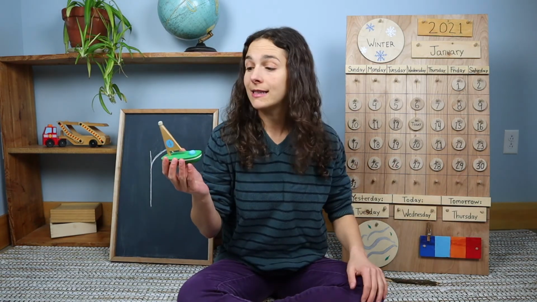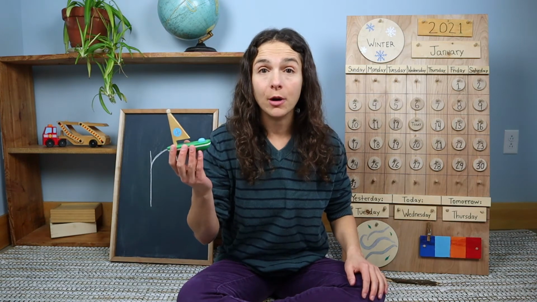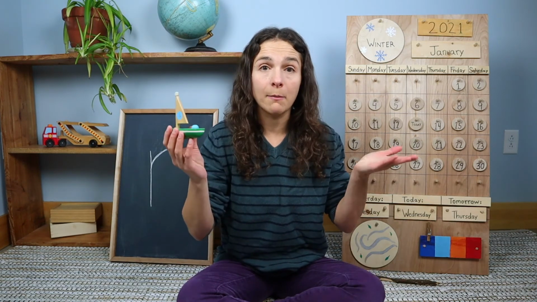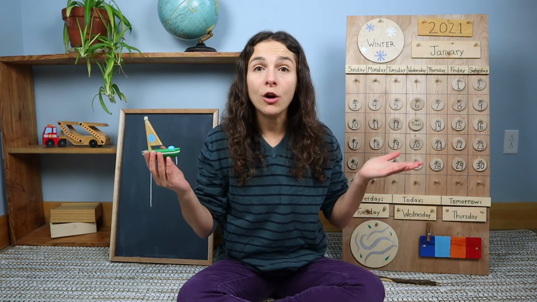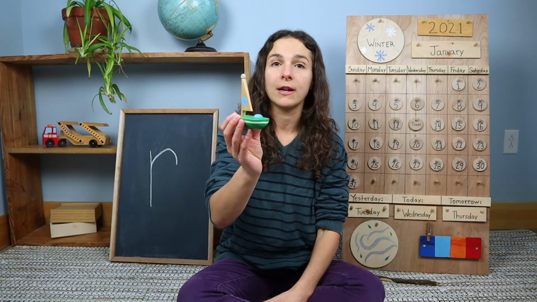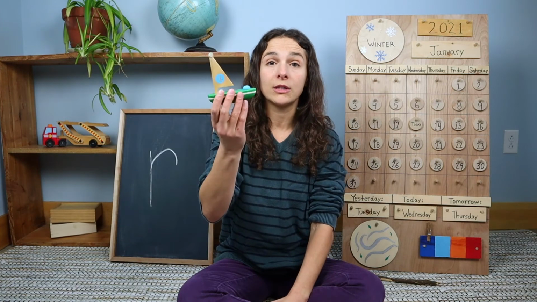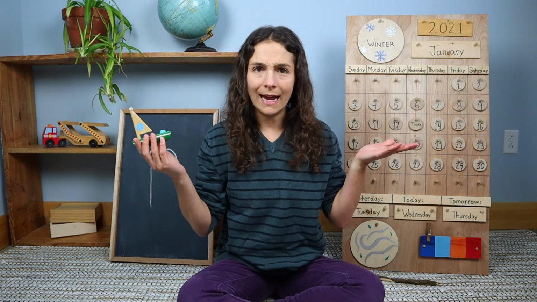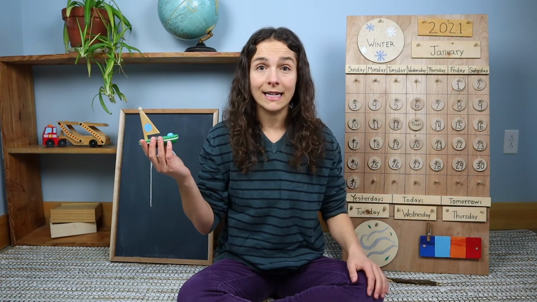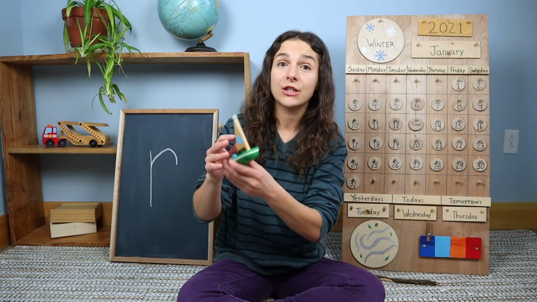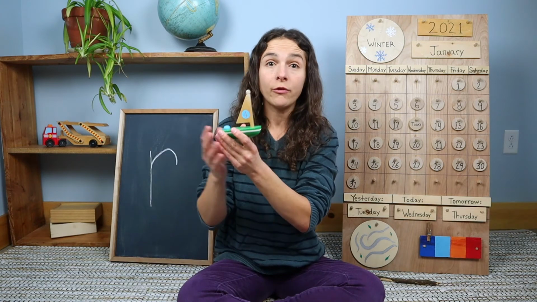Now, what happens if the captain or the skipper wants the sailboat to stop moving? Maybe they found the perfect spot to go fishing in the ocean. An anchor is used to make the sailboat stop moving. What's an anchor? Do you have any idea? An anchor is a large weight that is attached to the sailboat with a piece of rope.